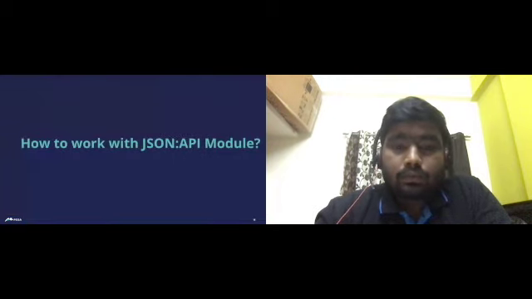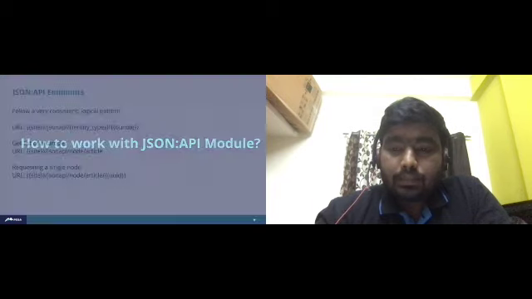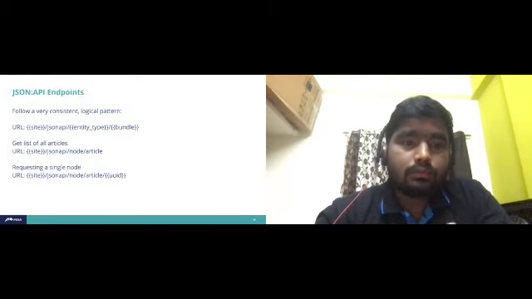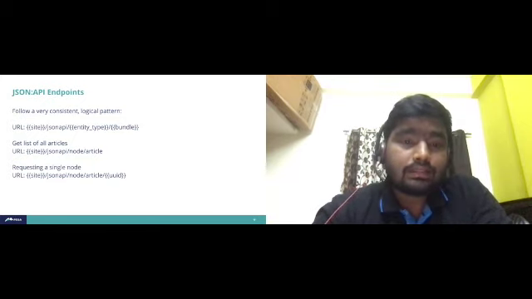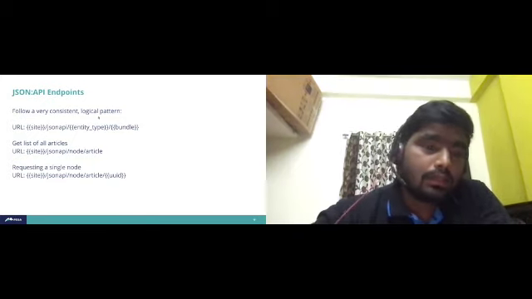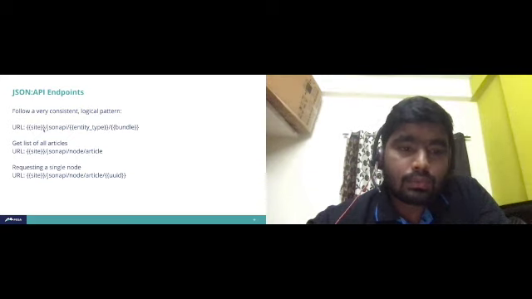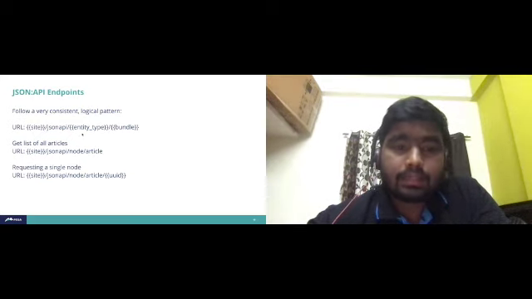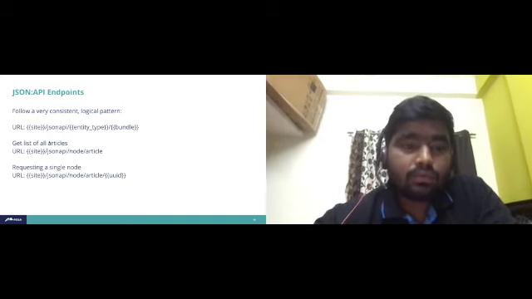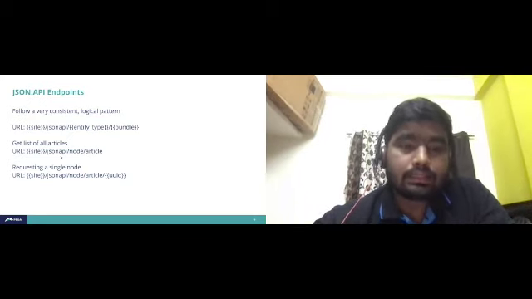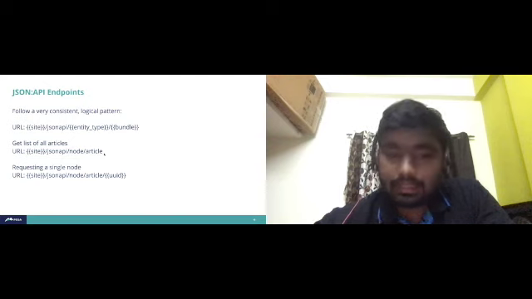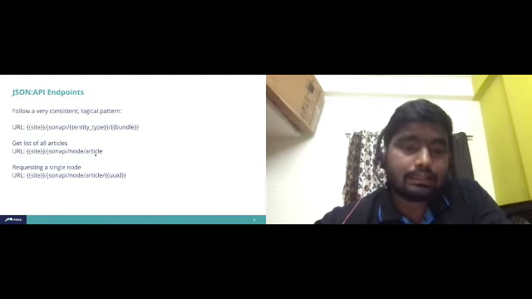Next, we'll go to how to work with the JSON API module workflow. JSON API endpoints follow a very consistent and logical pattern. For example, you can see a URL: site slash JSON API slash entity type slash bundle. This is one syntax for the endpoint. If you want to get a list of all articles, you just use JSON API slash node slash article. This will give all the articles.